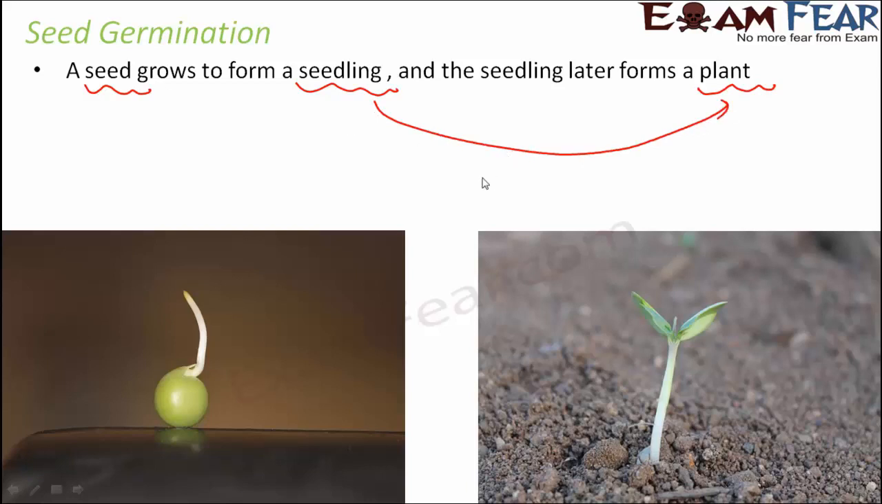Now it is very necessary that for germination to take place, environmental conditions have to be favorable. So germination will happen only under favorable conditions. This shows that the cereals, the oil seeds and the pulses are all seeds.